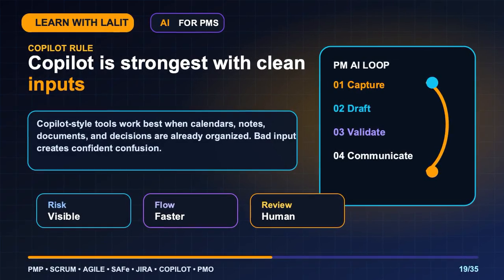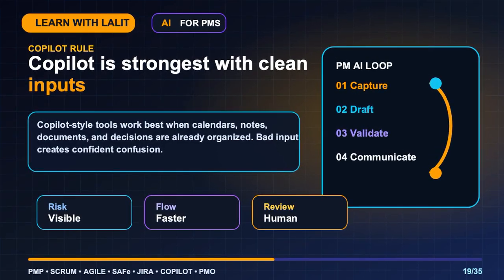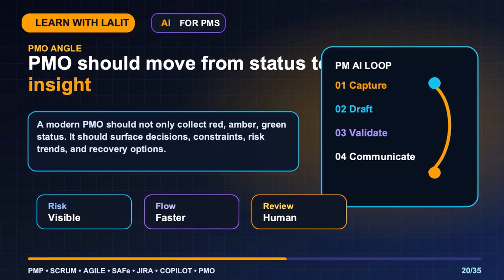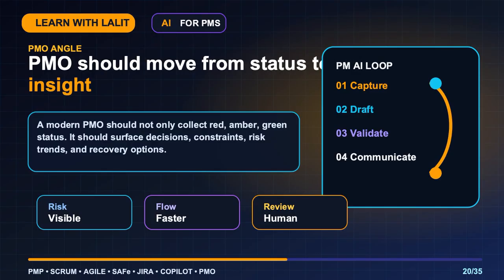Copilot-style tools work best when calendars, notes, documents, and decisions are already organized. Bad input creates confident confusion. A modern PMO should not only collect red, amber, green status, it should surface decisions, constraints, risk trends, and recovery options.